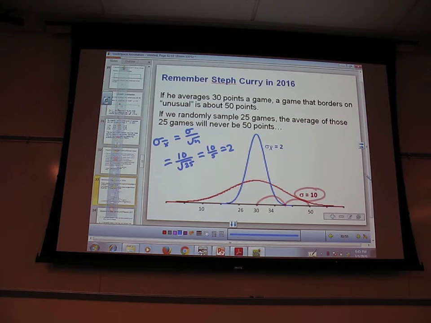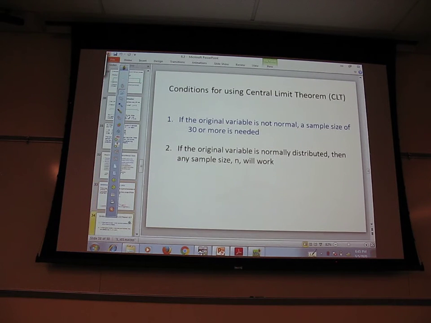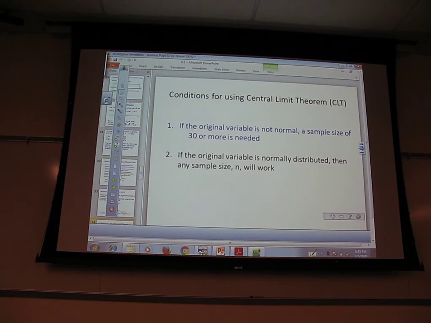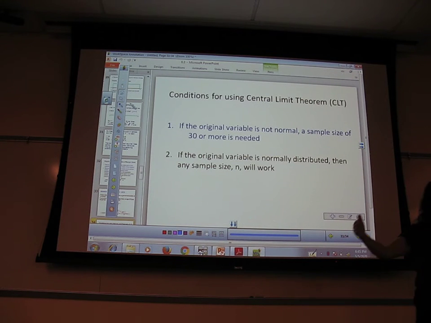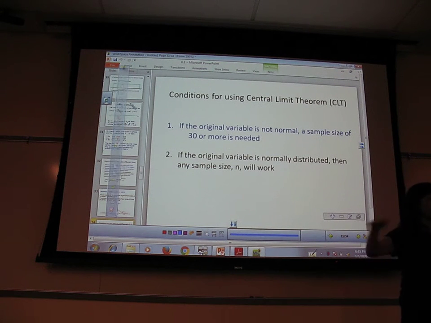That's how much smaller. So this only works when you started with 50 games or 30 games? No, it only works when you have a sample size of 30 or more. Okay, so let's talk about that. There are conditions. If your original variable is not normal, like those buses we talked about a second ago with the uniform distribution, uniform is definitely not normally distributed.